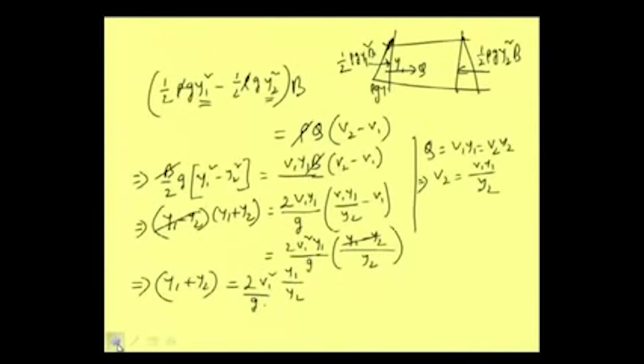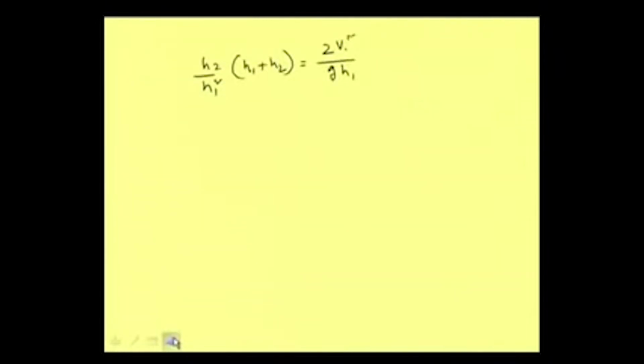If we write here, then it will become y1 plus y2, and this will lead to twice v1 square by g y1. Why are we writing y1 square? Because earlier we had one y1 here, so we will have to write it as y2 by y1 square, and this is y1 plus y2 times v1 square by g y1.